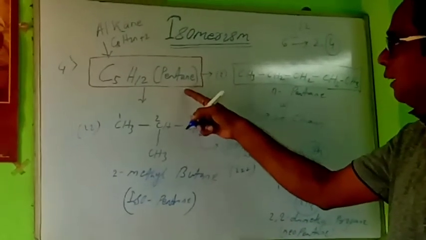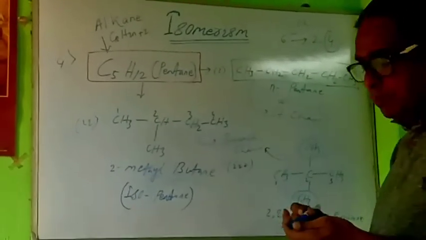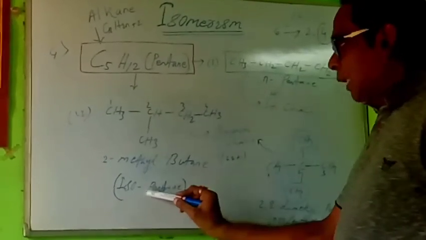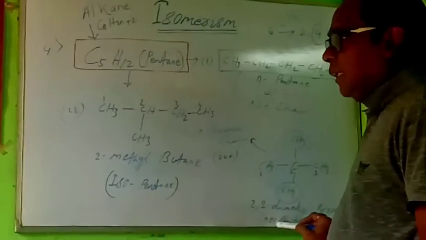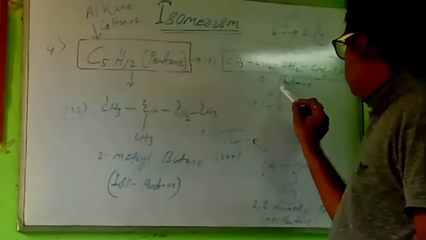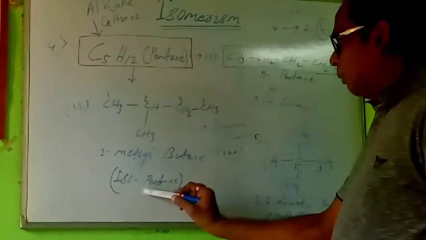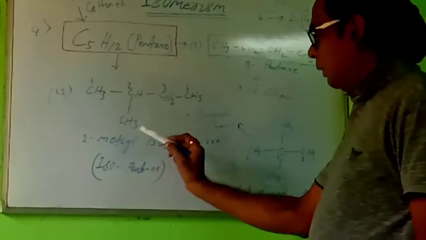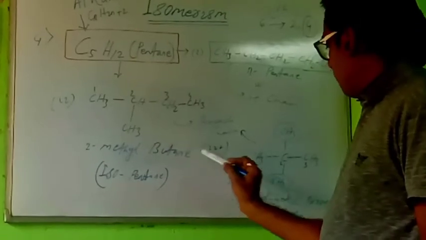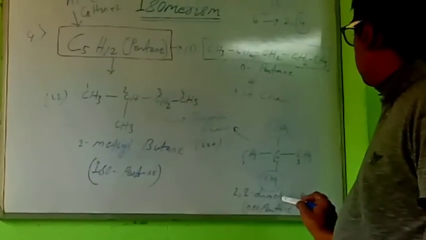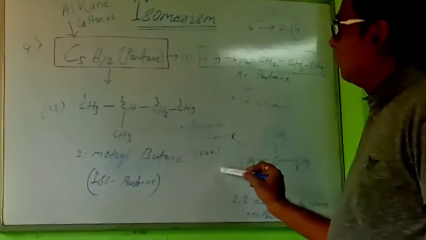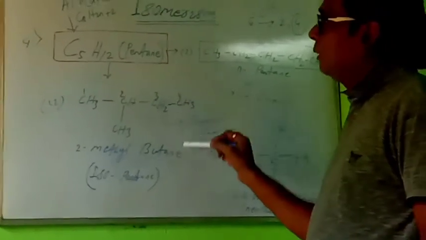Pentane has how many isomers? Three isomers: n-pentane, isopentane, and neopentane. n-Pentane means straight chain, isopentane is also a branch chain, and neopentane is also a branch chain. Here the name is 2-methylbutane, but here it is 2,2-dimethylpropane. There are three isomers of pentane, which I have already discussed here.